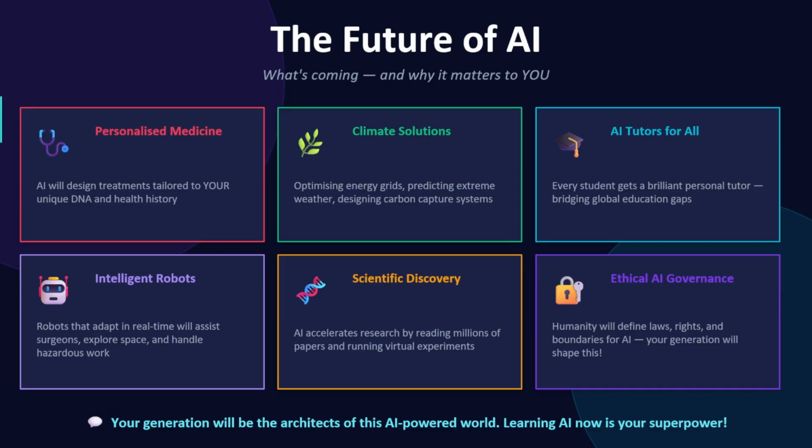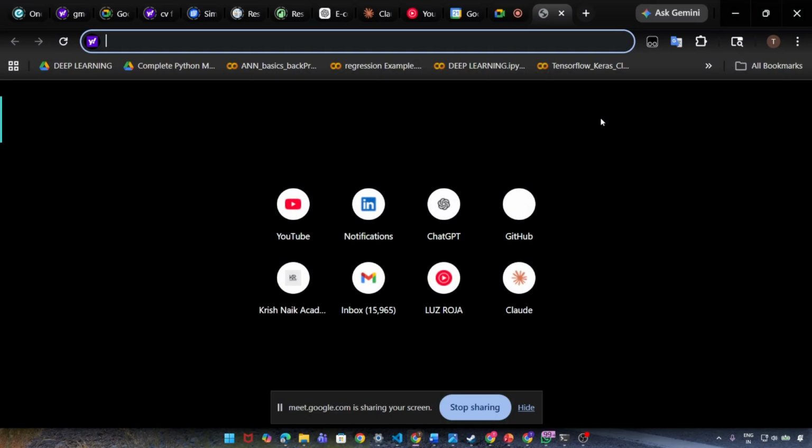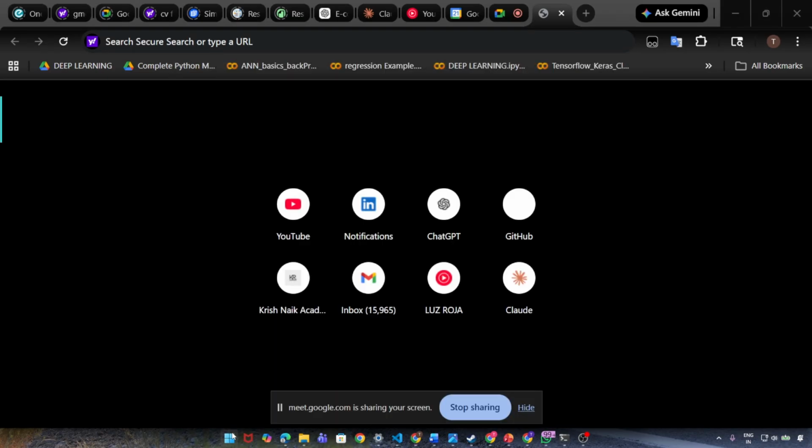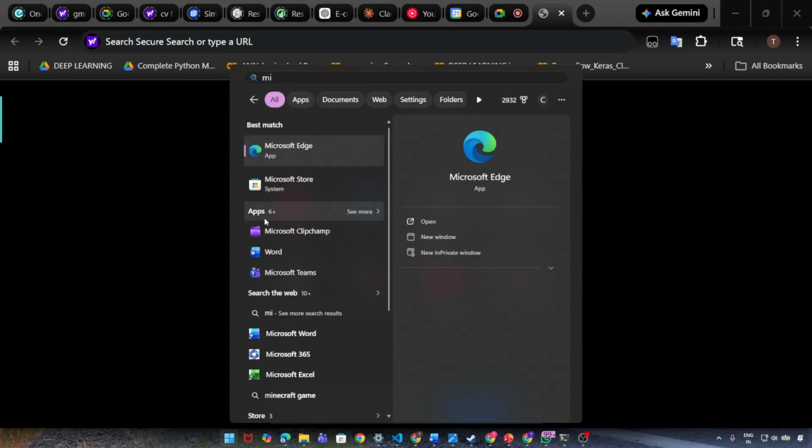Before starting anything about Python, you needed to know a bit about AI. So we need to install a few things on our laptop. First of all, we need to know about Python, and we need to install a few things. First of all, you need to install Python on your laptop. If you do not have it, you have to install it. If you have it, just relax.